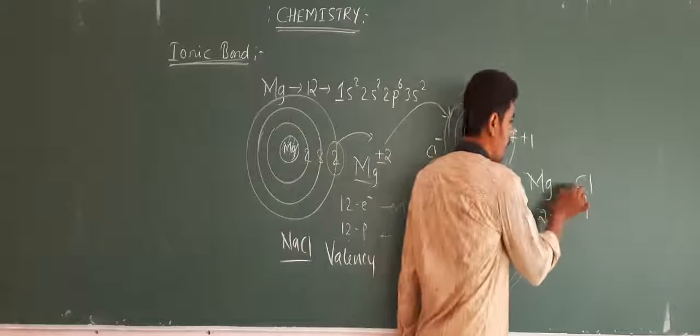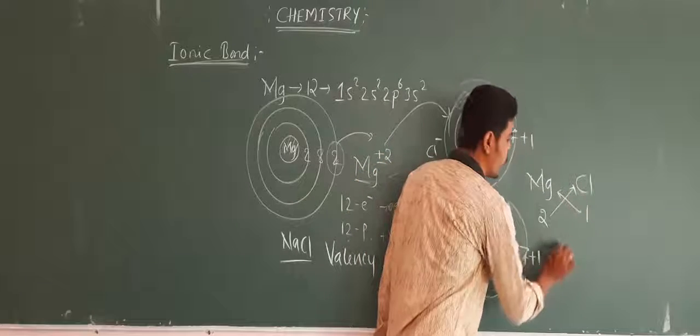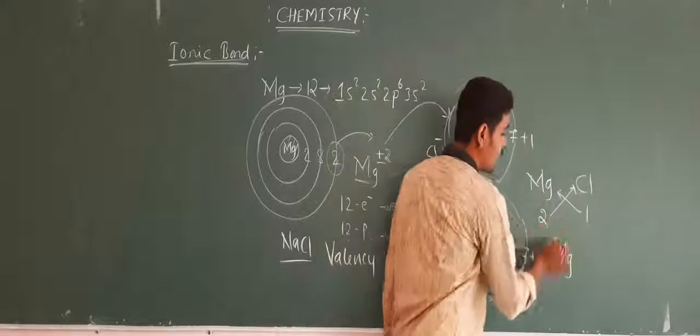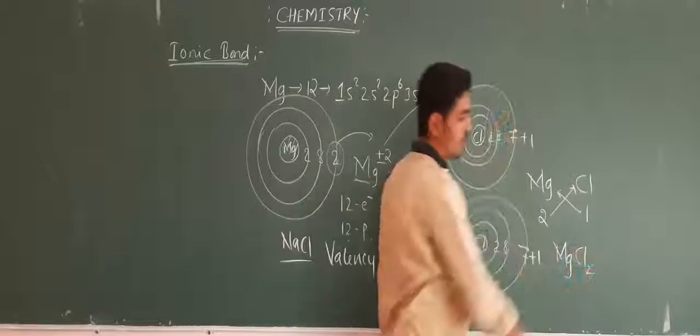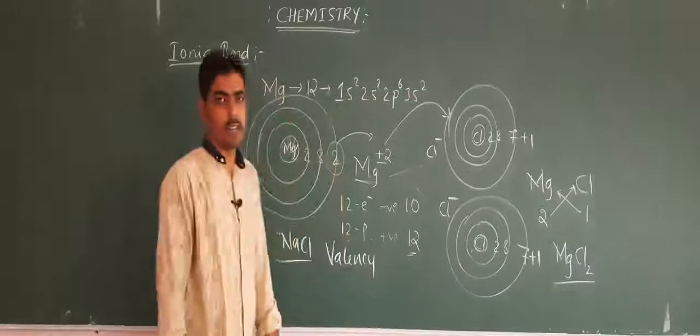Now cross multiply this. What will you get? Mg into 1, Mg; Cl into 2, Cl2. So the formula of the compound is MgCl2.